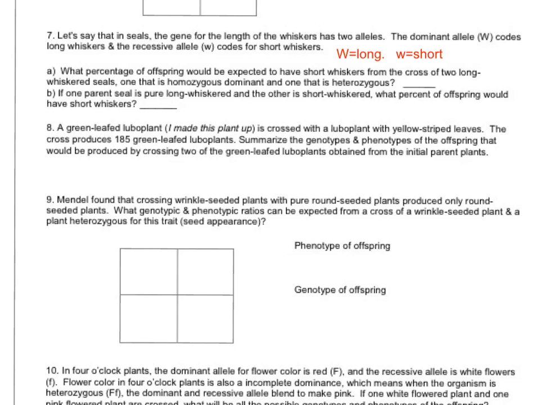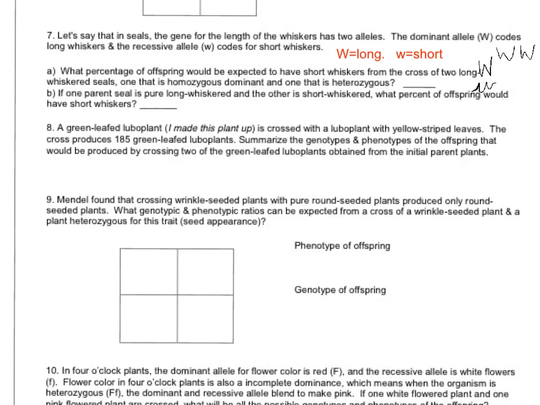So the next question, A, says, what percentage of offspring would be expected to have short whiskers from the cross of 2 long whiskered seals, one that is homozygous dominant and one that is heterozygous? So what that means is that one of the parents is homozygous dominant, which means that they're big W, big W, and the other is heterozygous, so that's big W, little w. And so the question says, what percentage of offspring would be expected to have short whiskers?